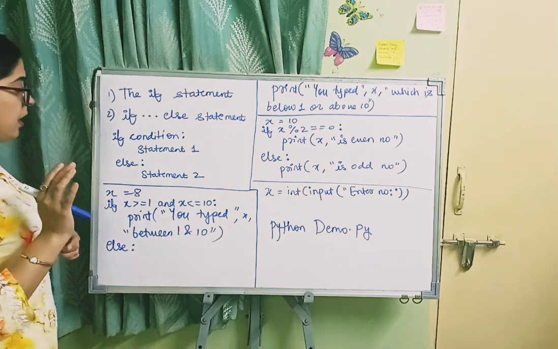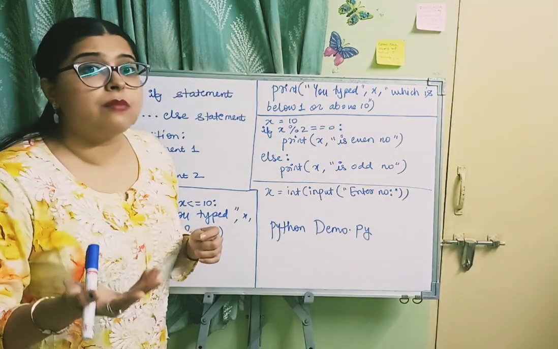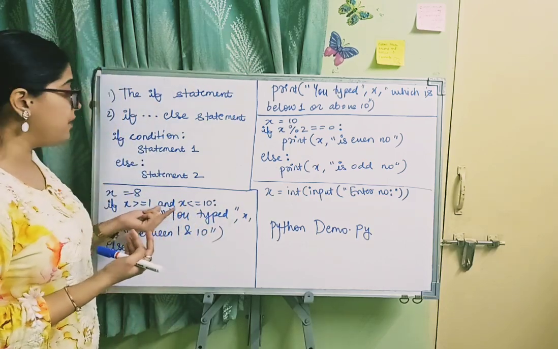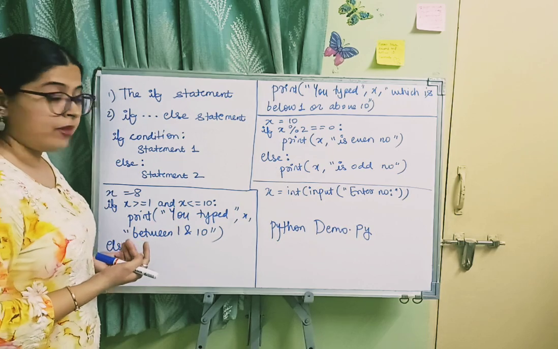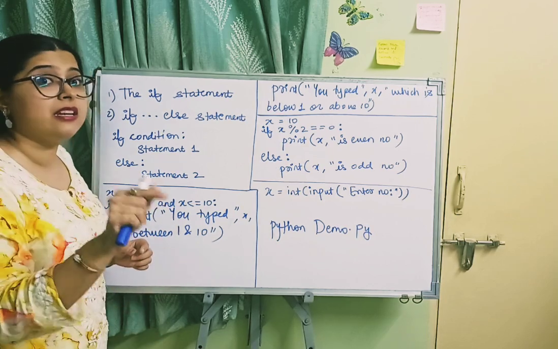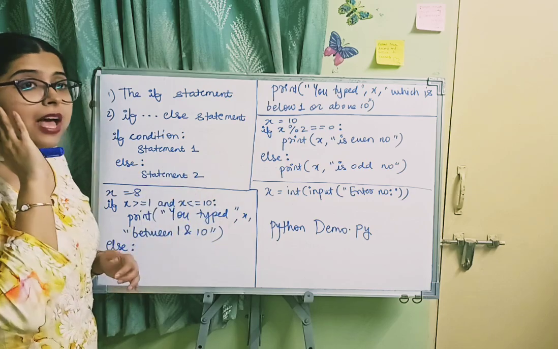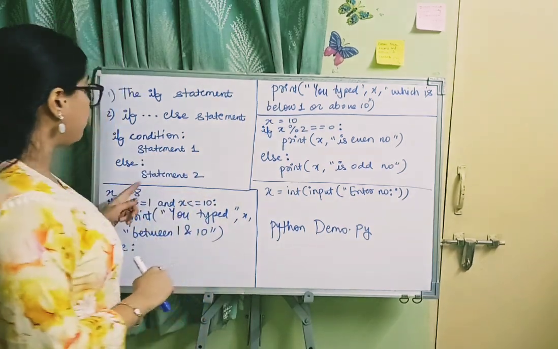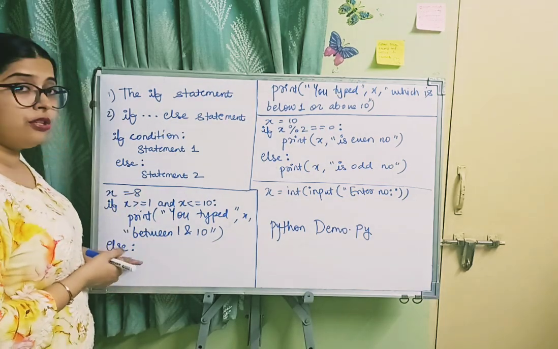Now if your number x is not 8, and is some other number which is not in the range, meaning this condition is not satisfied, then even if one of them is not satisfied, else has to execute. Because of and, it is compulsory that both conditions have to be true. Now suppose your number is not in the range of 1 to 10. So the condition is not satisfied.